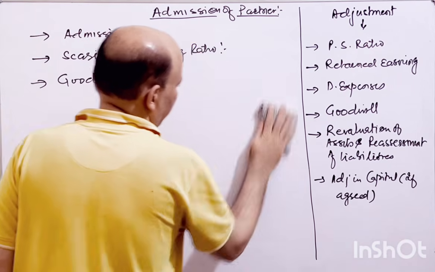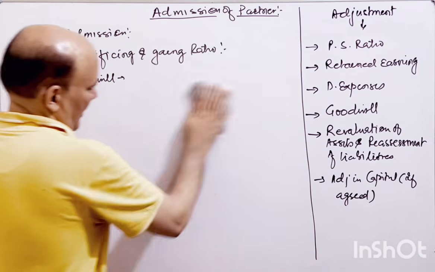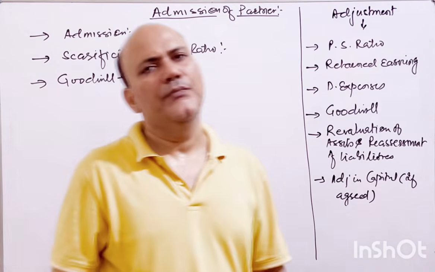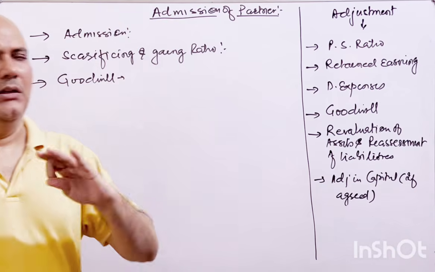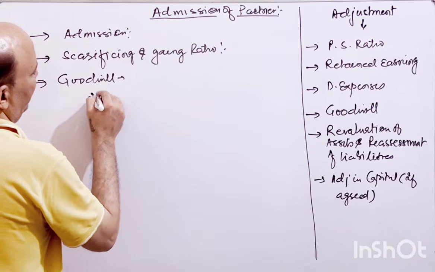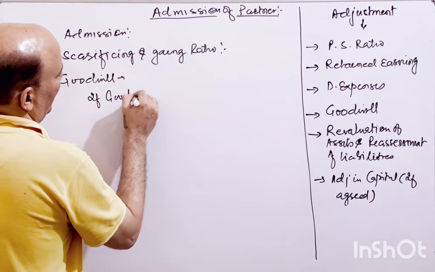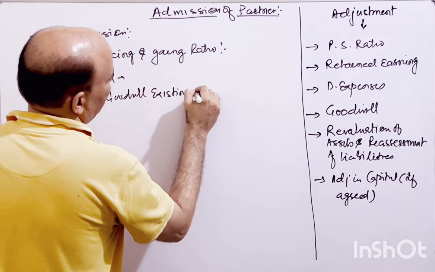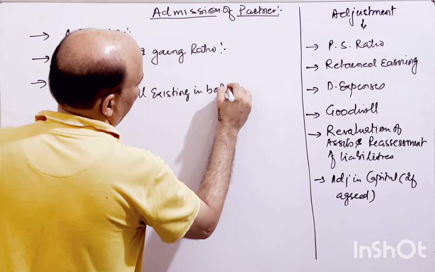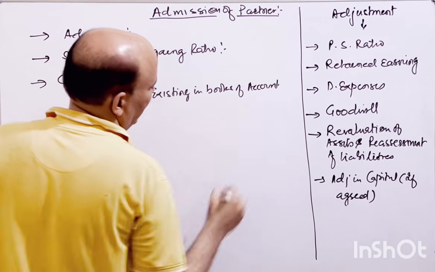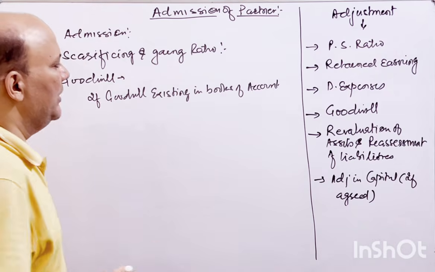And if there is any goodwill already existing in the books of account, that needs to be written off. Let's say the partner is entering and the goodwill is shown in the balance sheet.